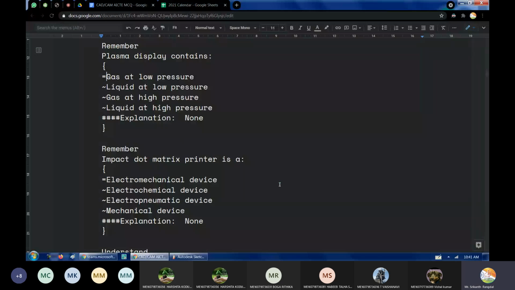So anyway, the answer to this is gas at low pressure. Please remember this. So plasma display is one of the hardwares we are using for computers. And in the new syllabus, hardware and software both are part of the syllabus. So you will have to know about all the different hardware that we are using in computer technologies, and also the different software that are available in the market.